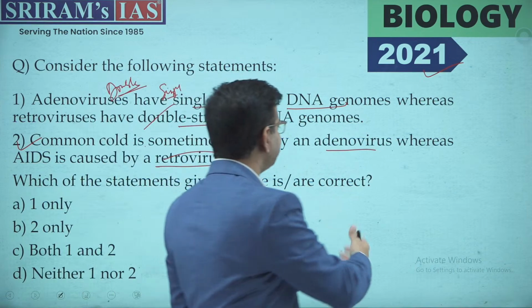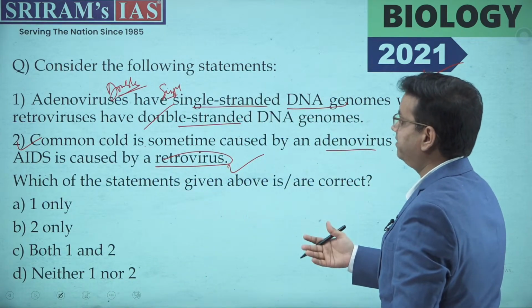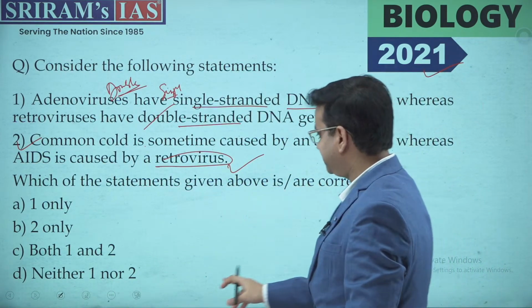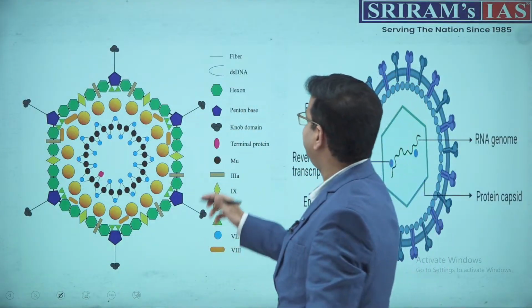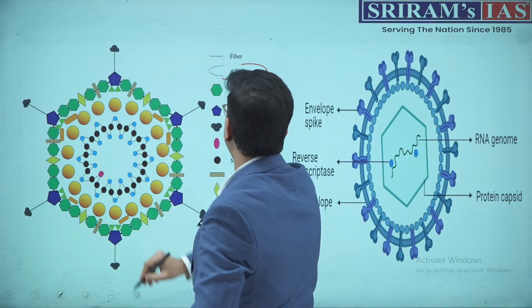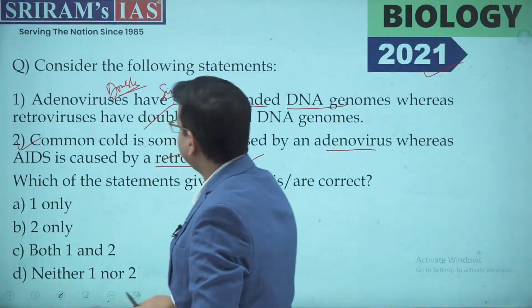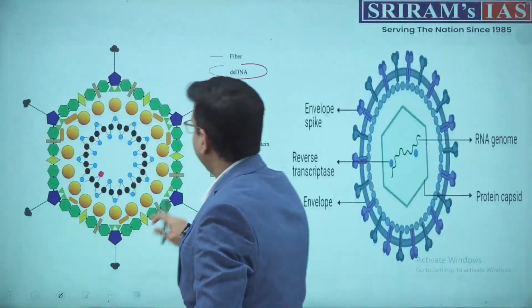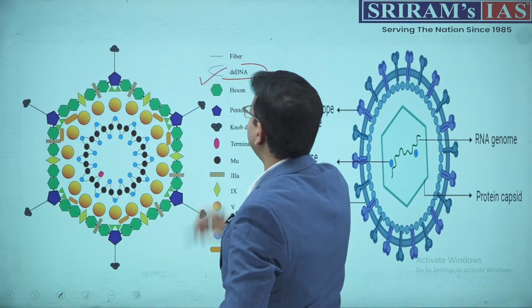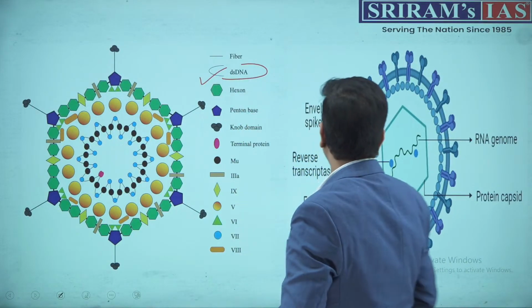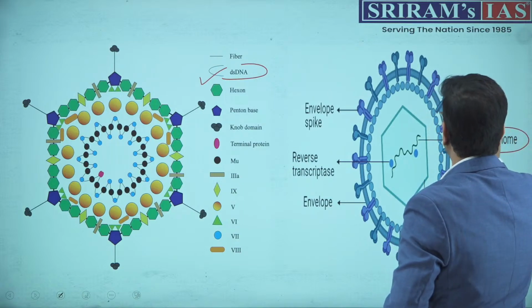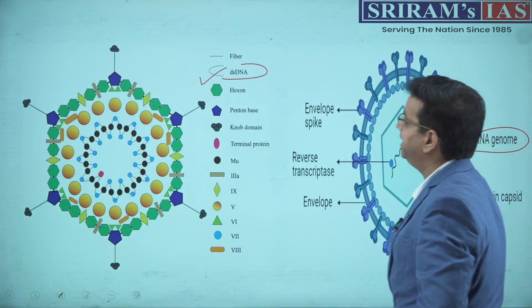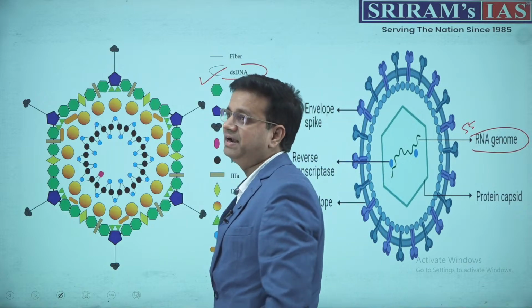To understand the adenovirus and the retrovirus better, there is a diagram that will help you, so you can have a check. This is the adenovirus, which has double-stranded DNA. And this is the retrovirus, which has single-stranded RNA.